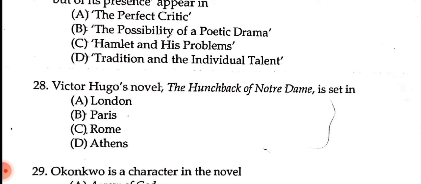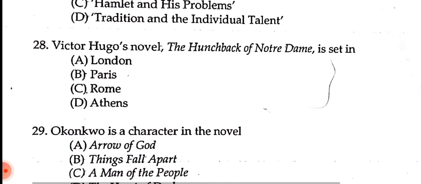Victor Hugo's novel, The Hunchback of Notre Dame, is set in number A, London, number B, Paris, number C, Rome, number D, Athens. So what is the correct answer? Let me repeat it. Victor Hugo's novel, The Hunchback of Notre Dame, is set in number A, London, number B, Paris, number C, Rome, number D, Athens. And the correct answer is number B, Paris.